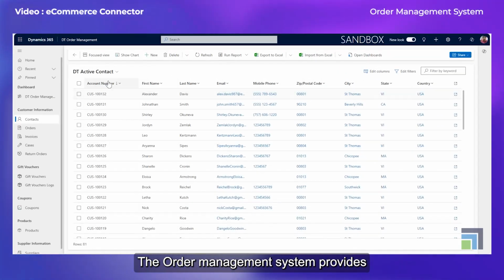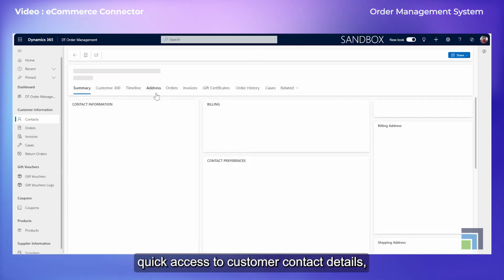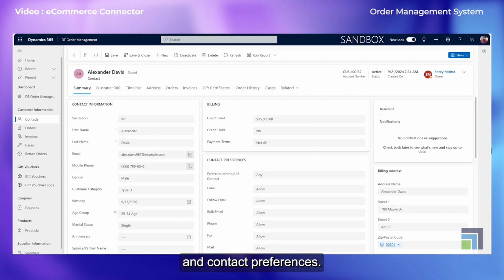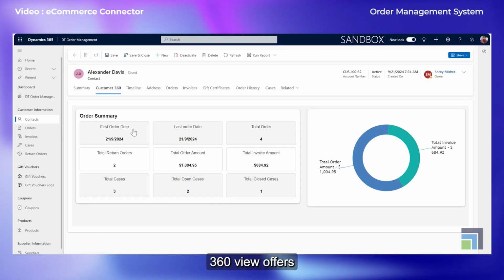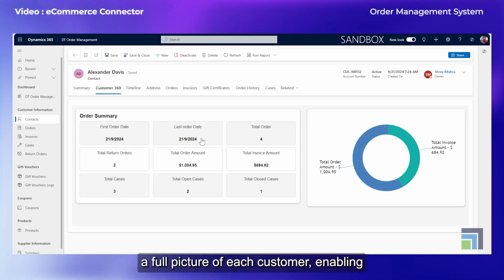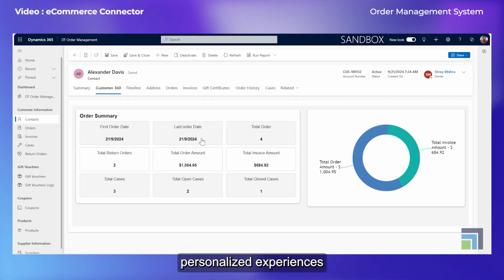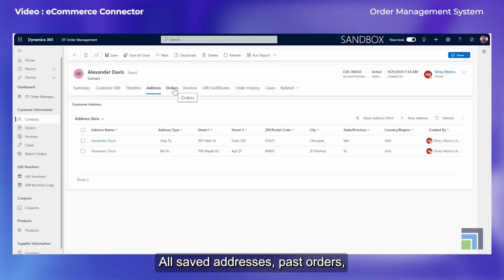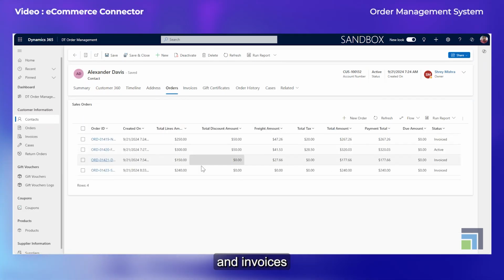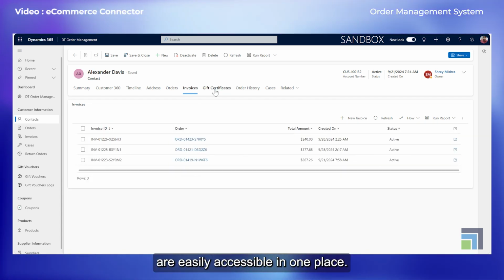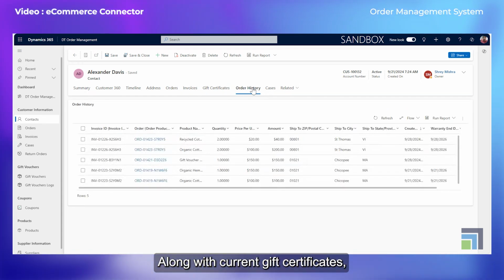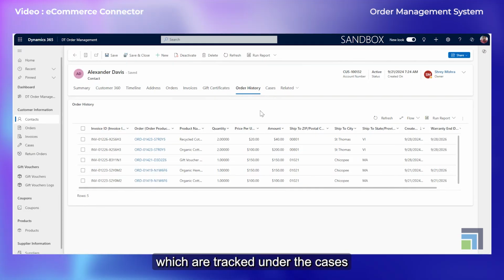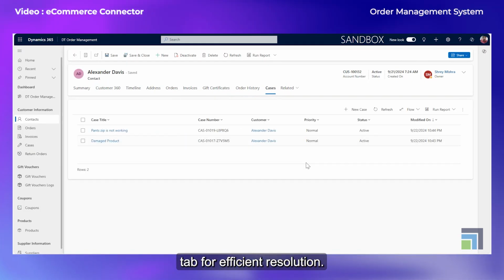The order management system provides quick access to customer contact details, billing and shipping addresses, and contact preferences. The Customer 360 view offers a full picture of each customer, enabling personalized experiences and better service. All saved addresses, past orders, and invoices are easily accessible in one place, along with current gift certificates. Customers can also raise queries, which are tracked under the Cases tab for efficient resolution.